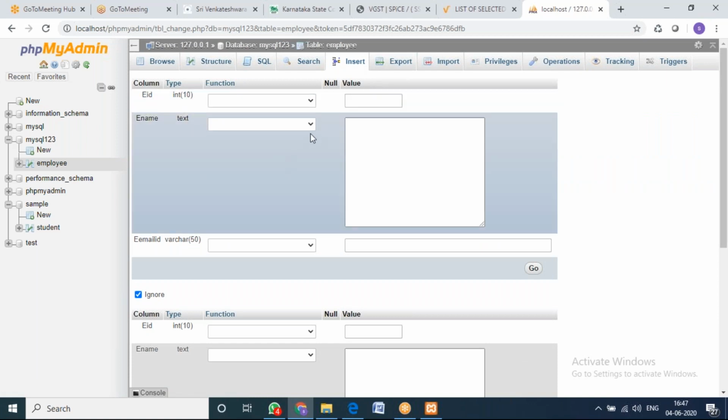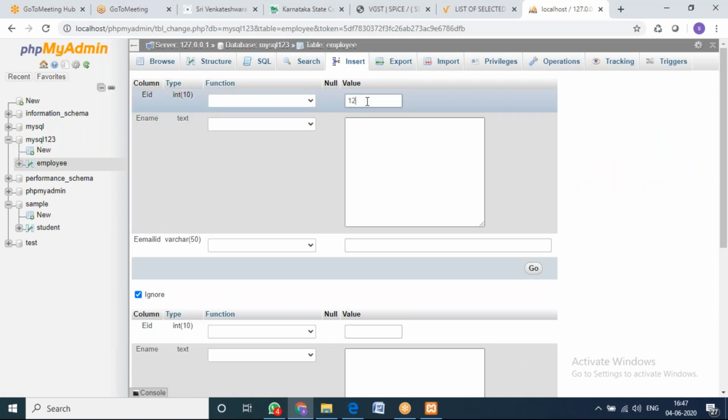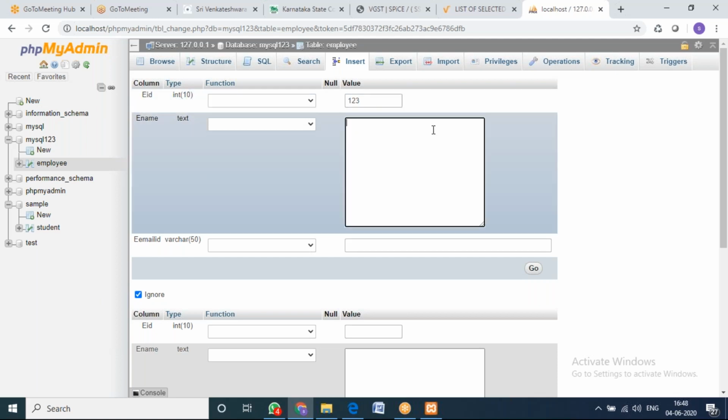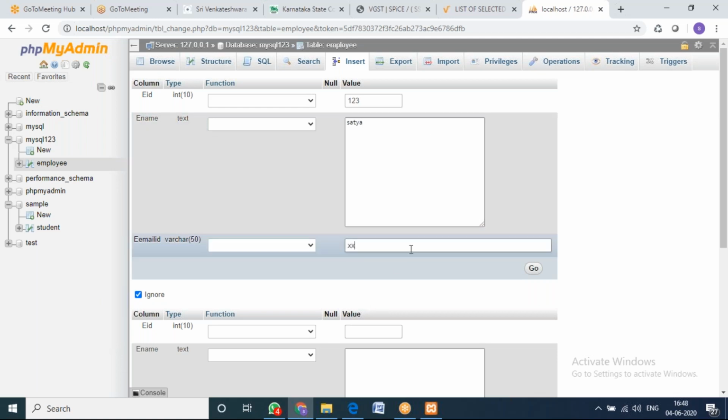So now you can see, it is asking for EID. I'll just enter some value. You can see here, because I have given as a integer, it is not accepting the character. Now I'll enter number, right? So under text, the numbers also will be considered. So I'll just enter some name here. Then email ID I'll give some s@gmail.com.